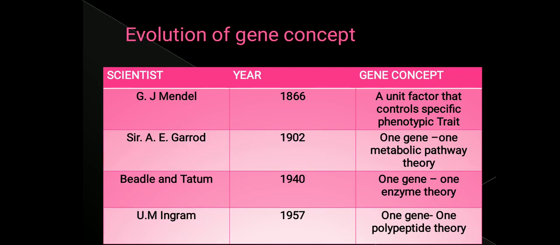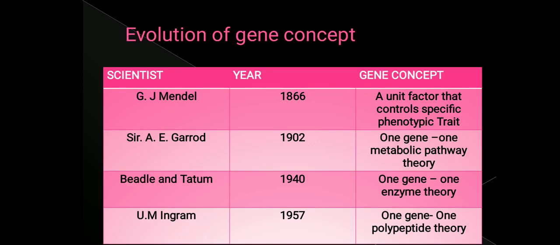In 1866, G. J. Mendel defined gene as a unit factor that controls specific phenotypic trait. That means a factor that is present on a DNA which is going to control the specific phenotypic trait. Phenotypic means the morphology and the functioning of the cell.